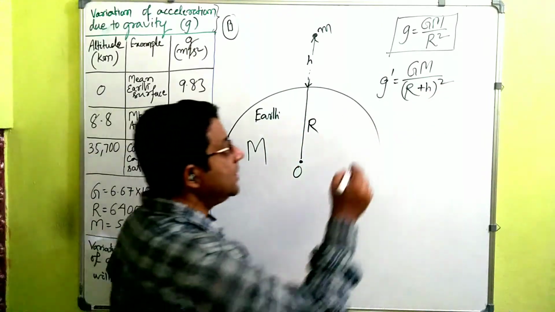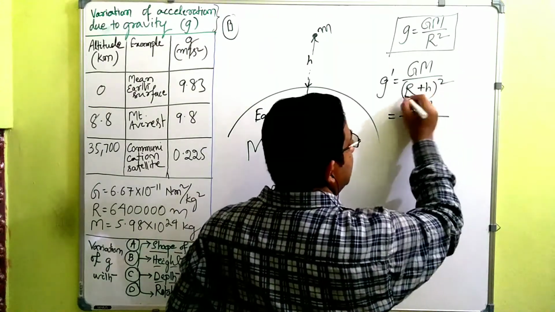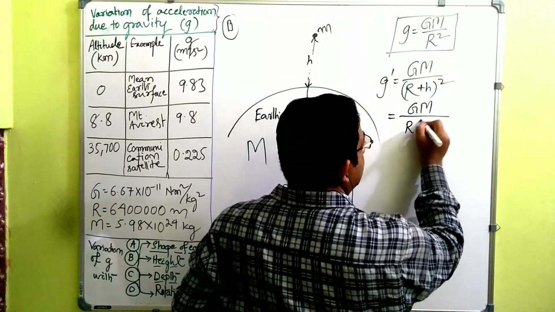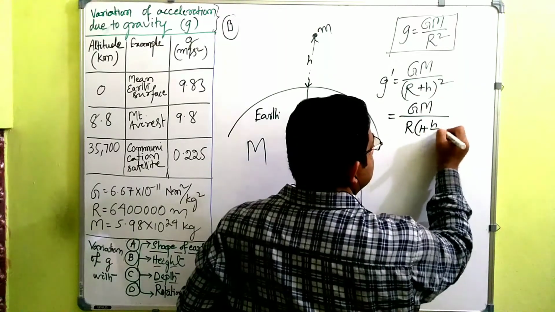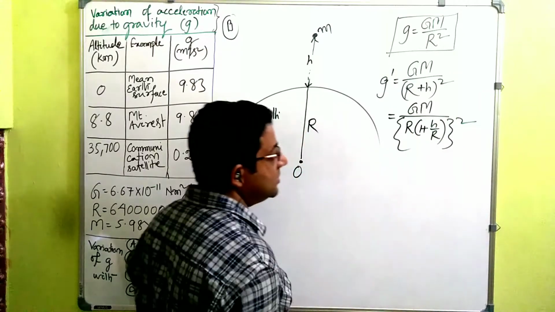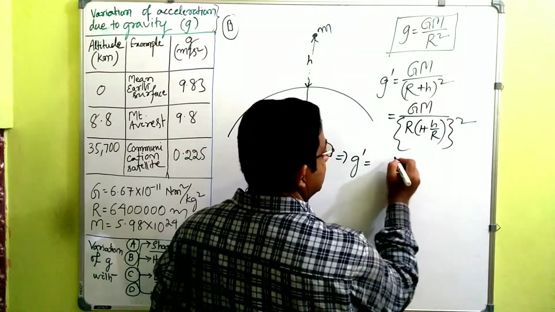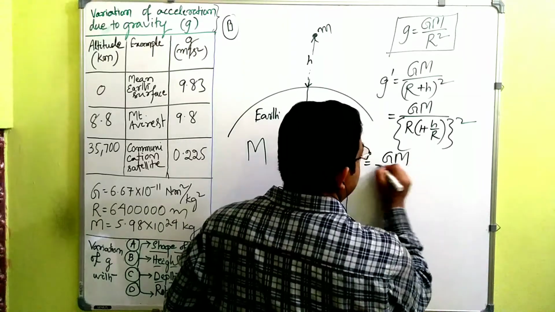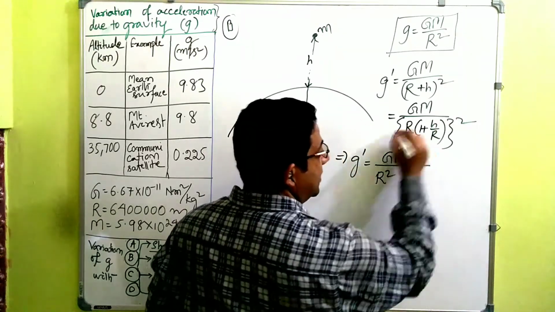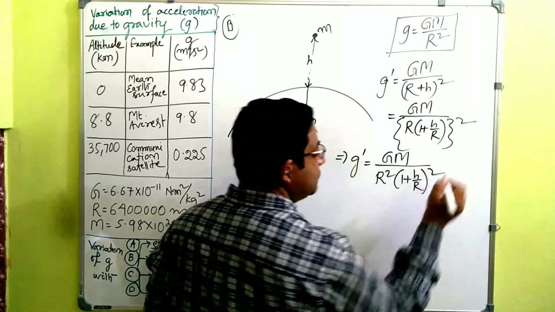Absolutely clear, right? So this is equal to GM divided by, between these two you take R common, so 1 plus h by R whole square. Yes or no? So this implies that g dash is equal to GM divided by R square, 1 plus h by R whole square.